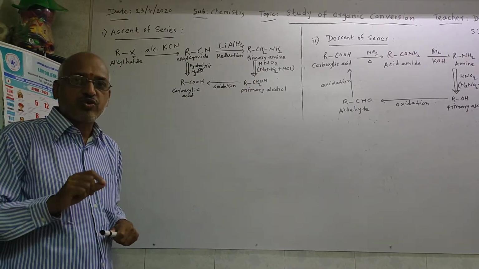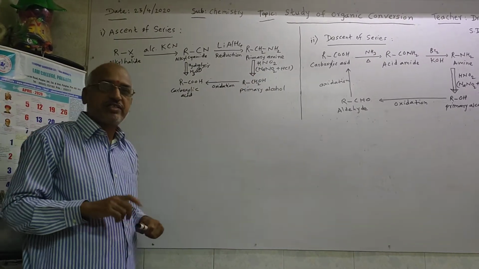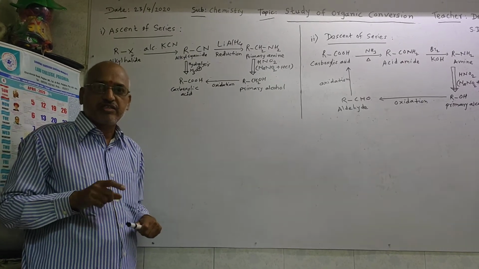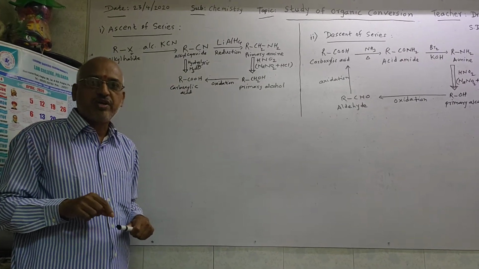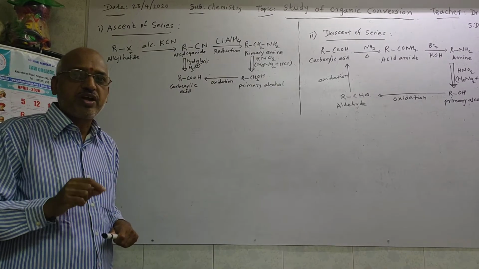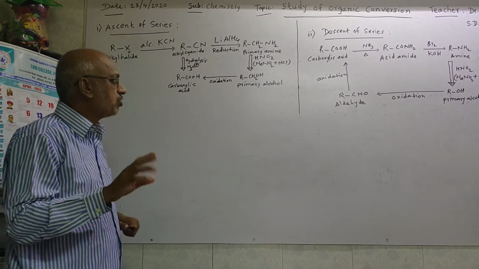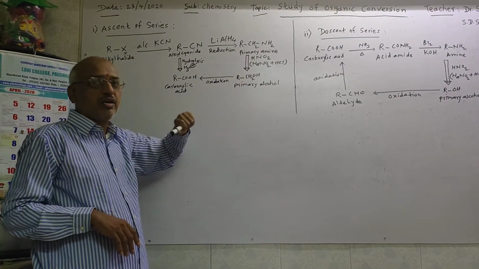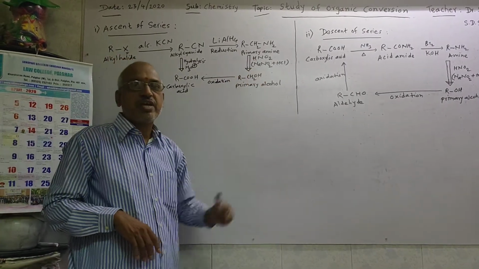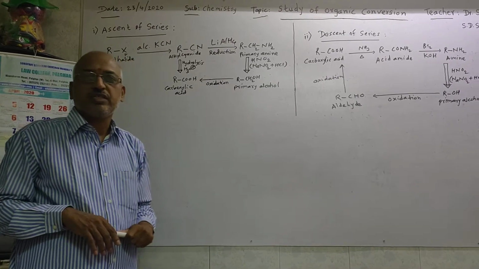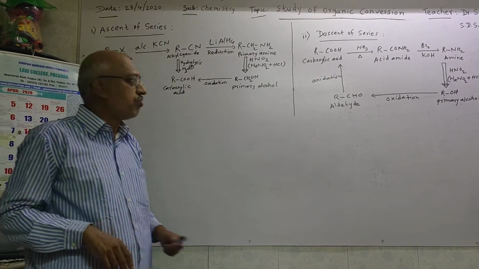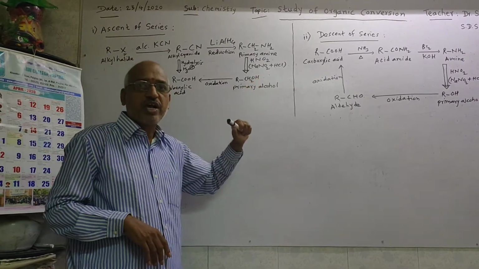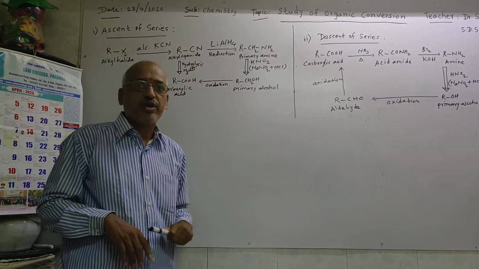Primary amine has the functional group NH2 only. Secondary amine has NH, and tertiary amine has only nitrogen, surrounded by three same or different alkyl groups. Later on, this primary amine reacts with HNO2, means nitrous acid. Students, nitrous acid we can get by the mixture of NaNO2, sodium nitrite, plus HCl, hydrochloric acid.